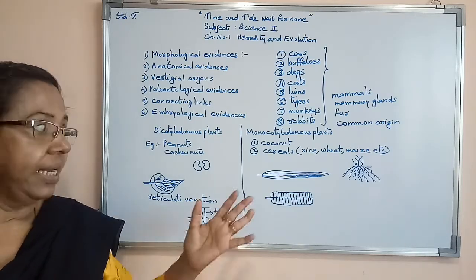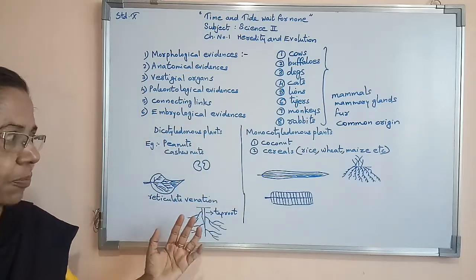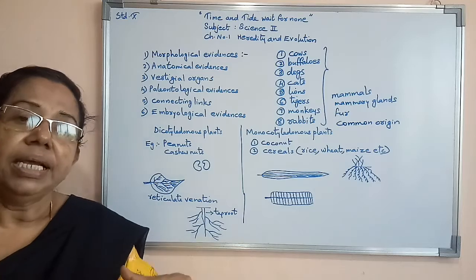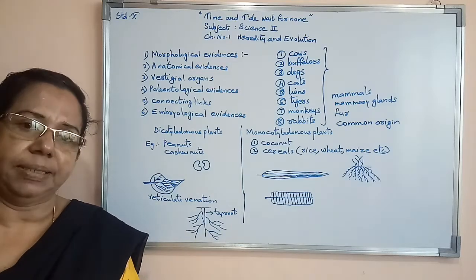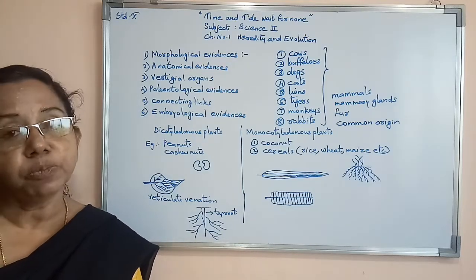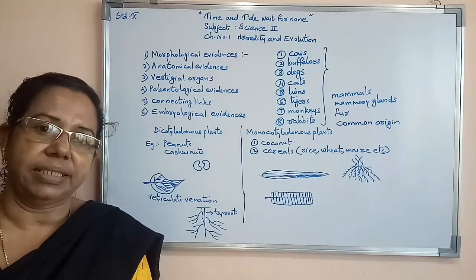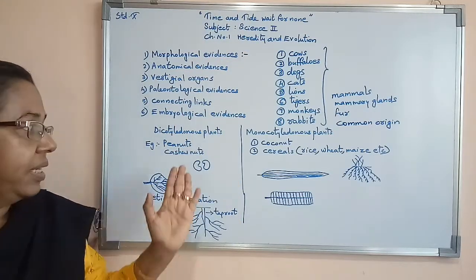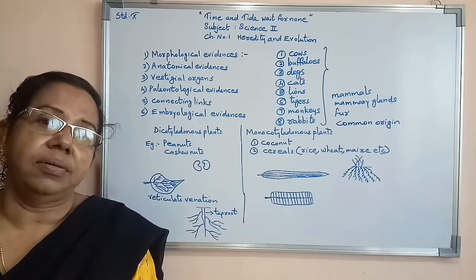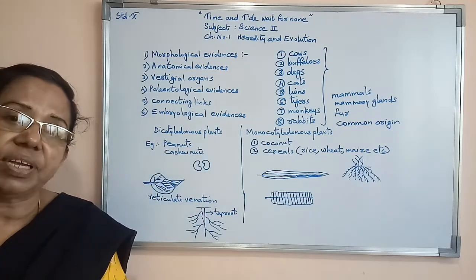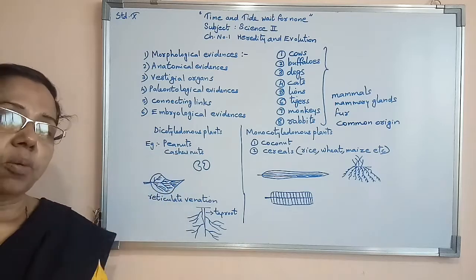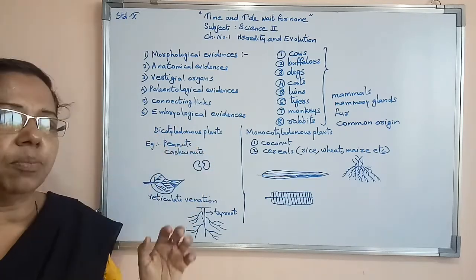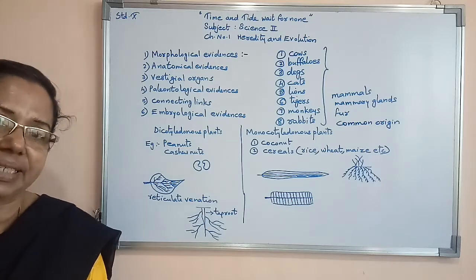When we study dicotyledonous plants, all plants are not alike. They have so many variations, from smaller plants to bigger plants. So much change occurred in them. Even so, they share common features, so this is again an example of morphological evidence.